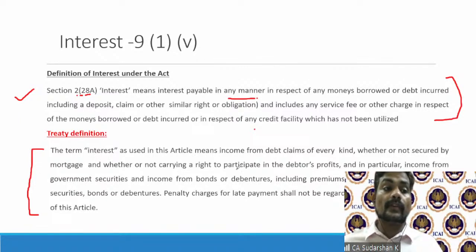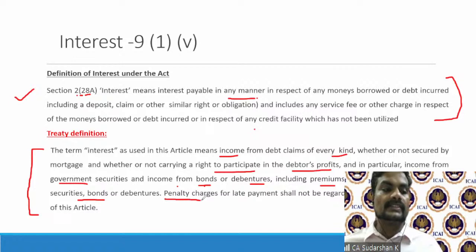Interest is very widely defined, more than in domestic law. For example, the term interest, as used in Article 11 of the UN Model Convention, means income from debt claims of every kind, whether or not secured by mortgage, and whether or not carrying a right to participate in the debtor's profits, and in particular, income from government securities and income from bonds or debentures, including premiums and prizes attaching to such securities, bonds, or debentures.